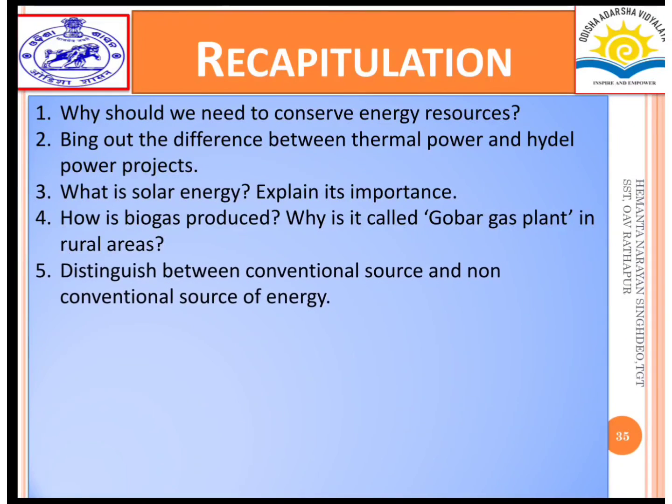Come to question number 5, that is, distinguish between conventional source and unconventional source of energy. Fossil fuel, CNG, coal, oil and natural gas are examples of conventional sources of energy, whereas bioenergy, hydro energy, tidal energy and ocean energy are examples of non-conventional sources of energy. The conventional sources of energy are non-renewable by any natural process, whereas non-conventional sources are renewable.